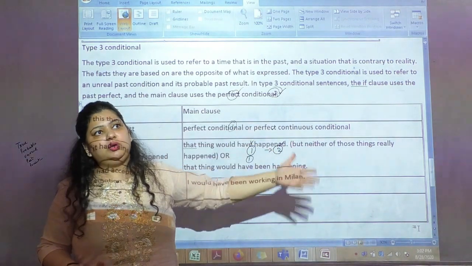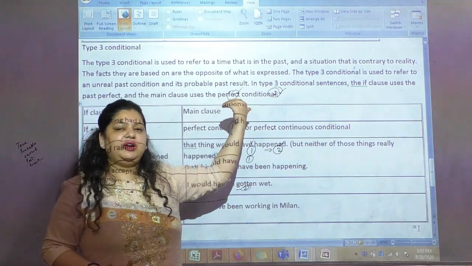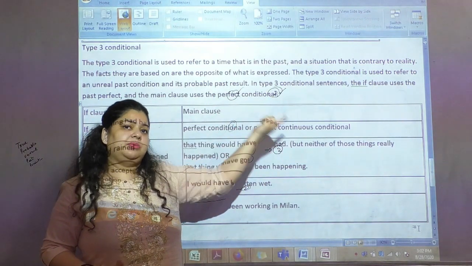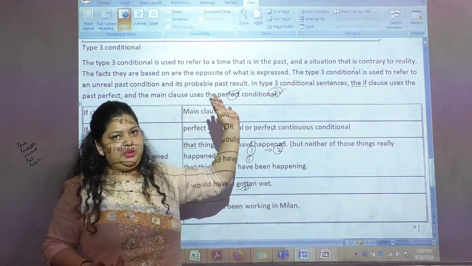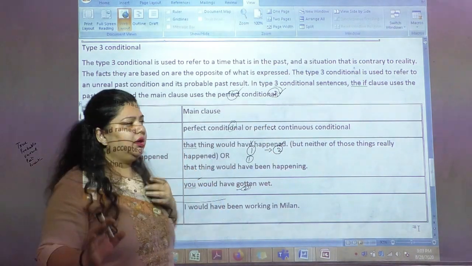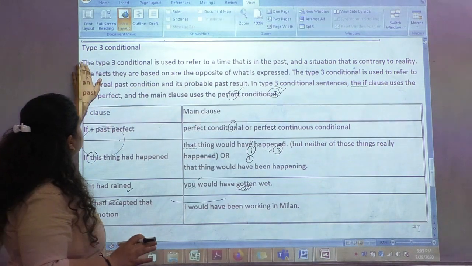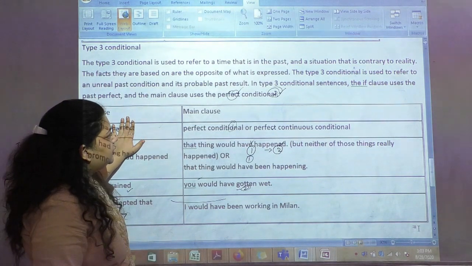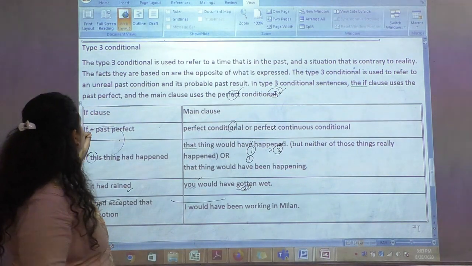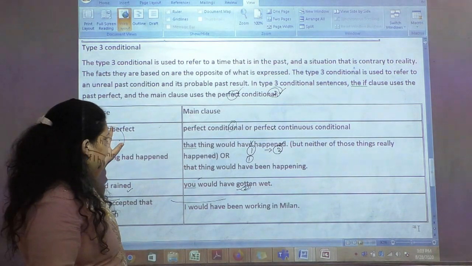For example, if I talk about when I was 12, I could do that, or I would have done that. This is something which you cannot change. The past which has happened, you cannot go back and change. So these are your hypothetical conditions. So when we talk about hypothetical conditions, we talk about the third condition.